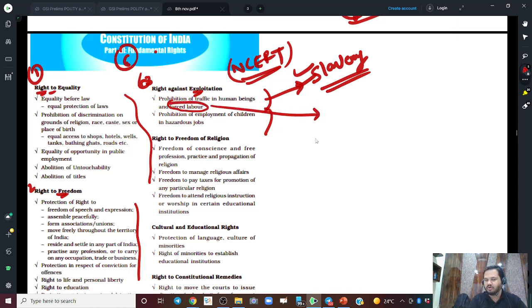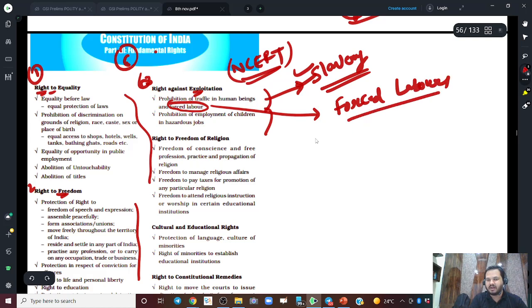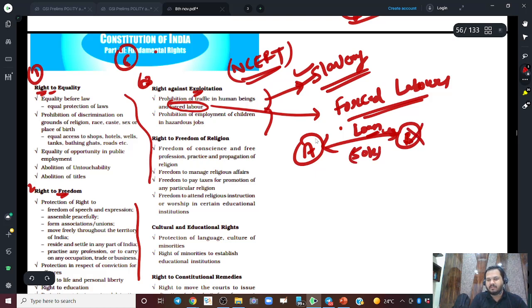If you know some idea about the rural setup, even today there are instances of forced labor. These are all illegal and the court will restore their right. But something like this happens: there is this one person, he is rich and wealthy, there is this person, he is poor, so he takes a loan from him, right? A loan of maybe 50,000, but he is unable to pay him back